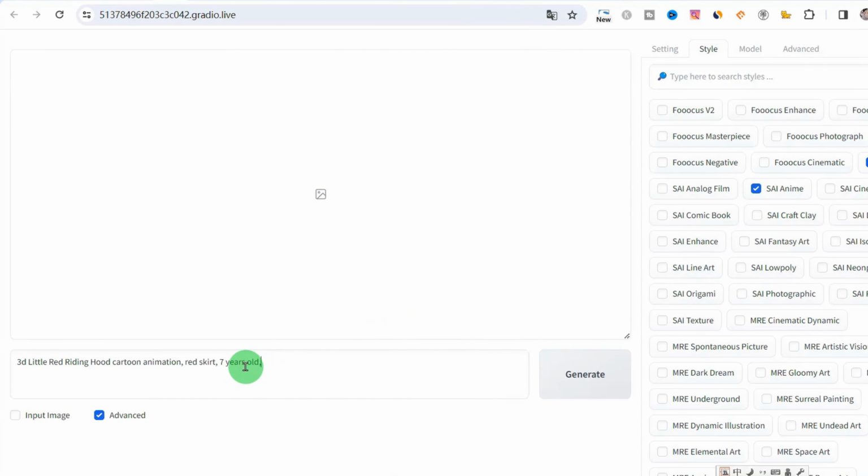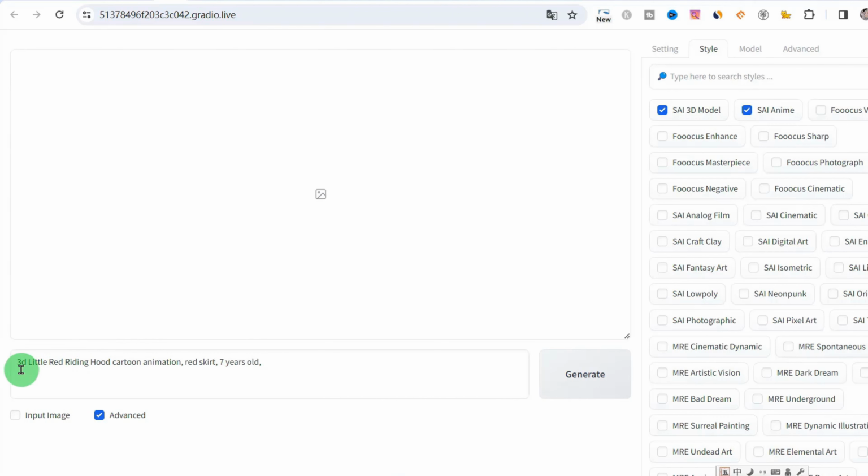Then we just need to put in our description content. I need him to create a 3D effect here, an image story of Little Red Riding Hood. The image character is probably Little Red Riding Hood, who is about 7 years old. Now we just need to click create.